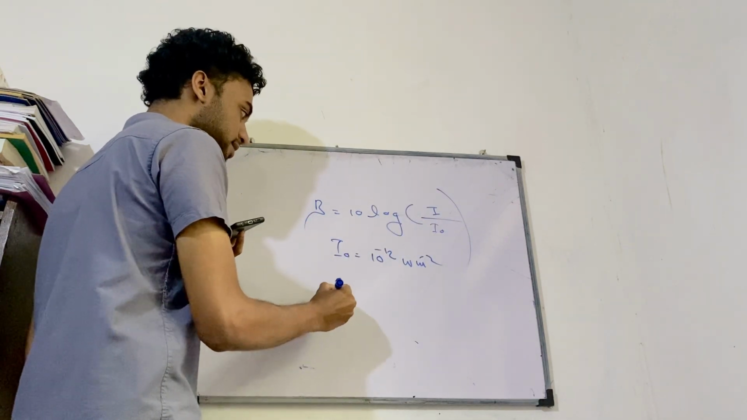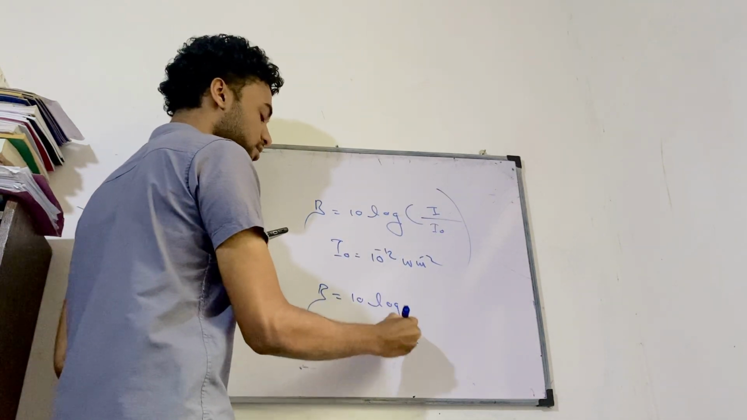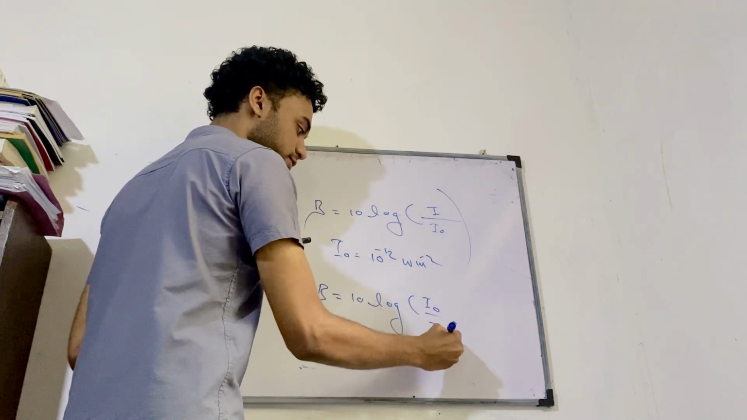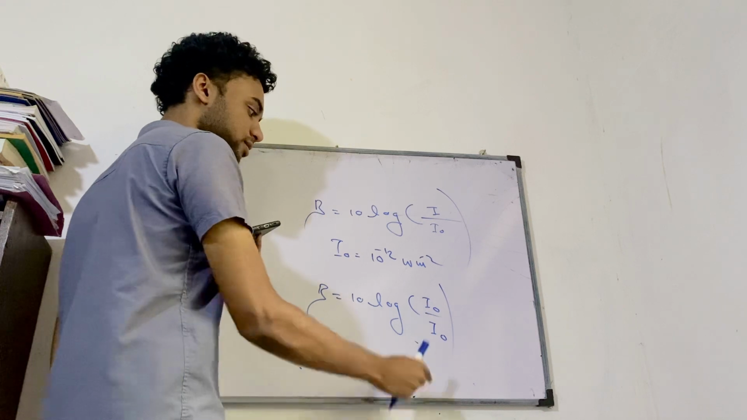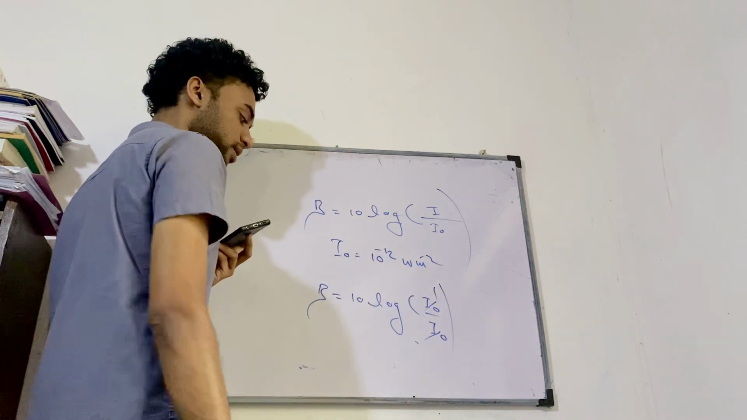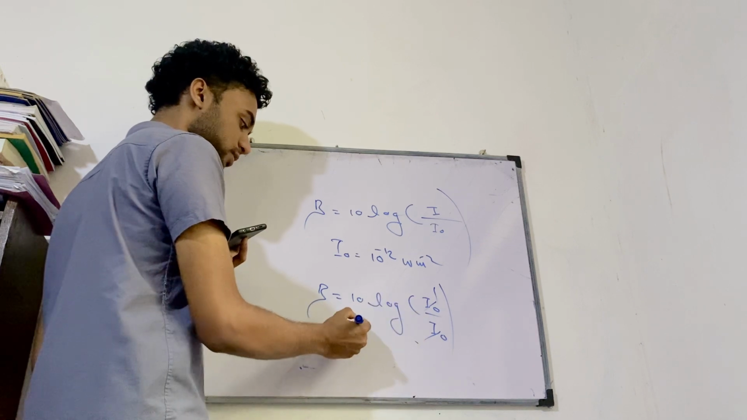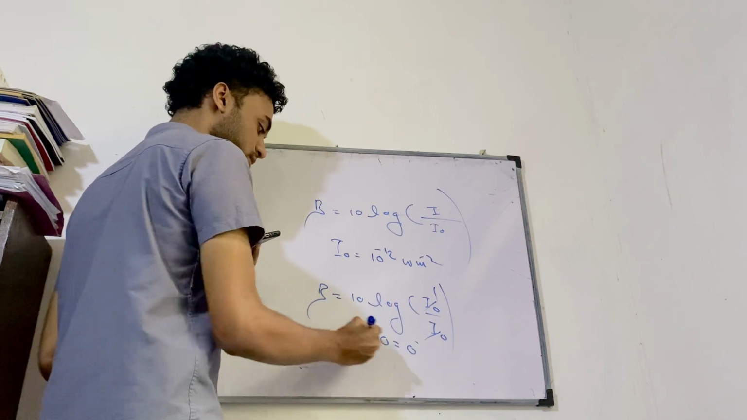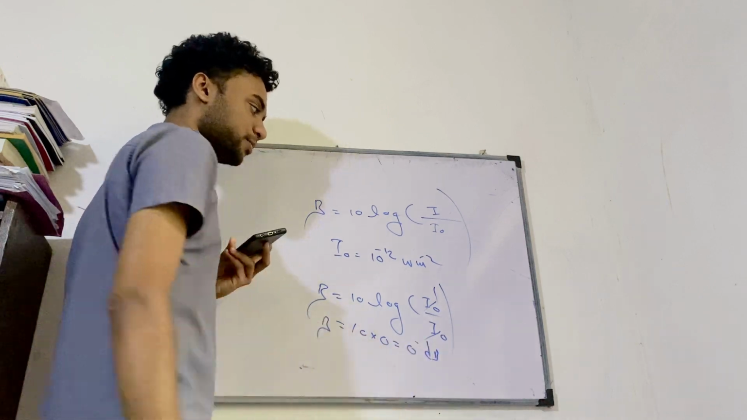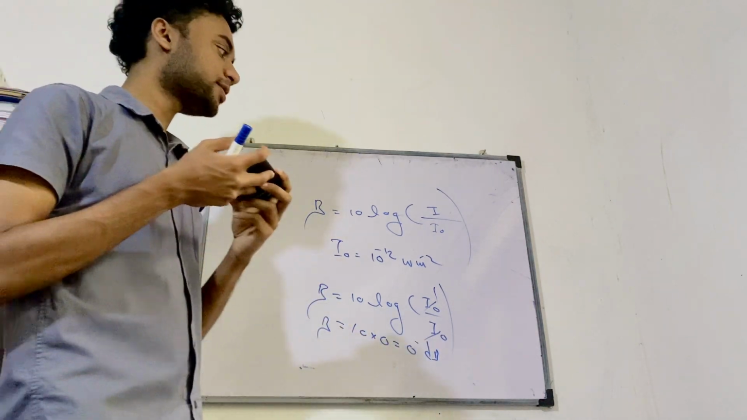So beta is equal to 10 log of I naught over I naught, since the intensity corresponding to the threshold of hearing is I naught. So we get 10 log of 1. What is log of 1 equal to? 0. So 10 times 0 is 0. So beta is equal to 0 decibels. I hope you can understand this. These are very simple questions.